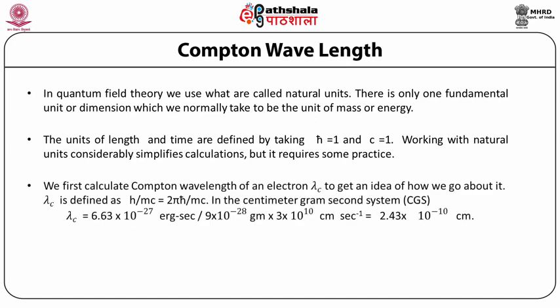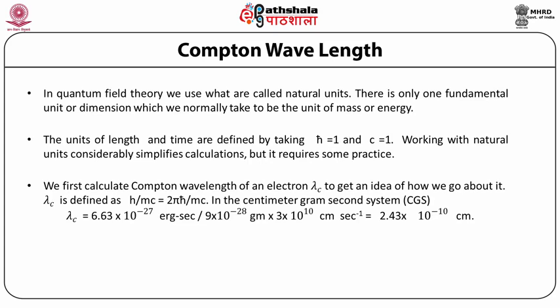We first calculate the Compton wavelength of an electron, lambda c, to get an idea of how we go about it. Lambda c is defined as h by mc, which is equal to 2 pi into h cross by mc, because h cross is h by 2 pi.